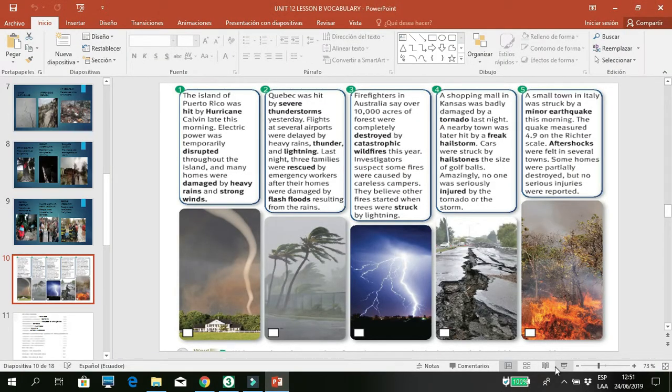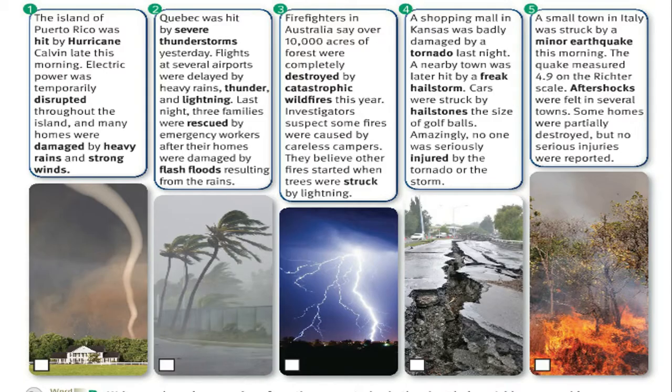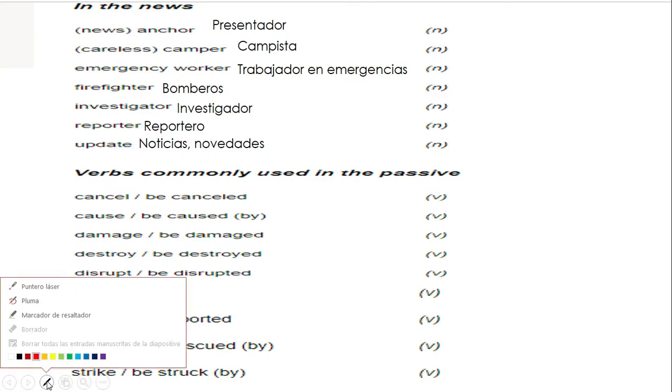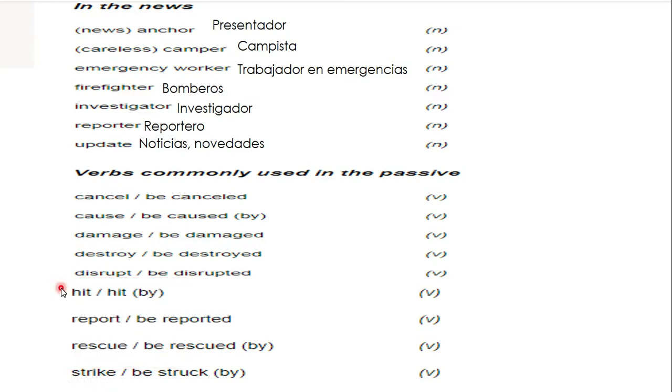Okay, so here we have the same example here, so you can take a look at it again, okay? Then we have all the vocabulary words that you're gonna see throughout the unit number 12, in the news, okay? So this unit is about local news and natural disasters, so that's why we're gonna learn a lot of vocabulary related to that.